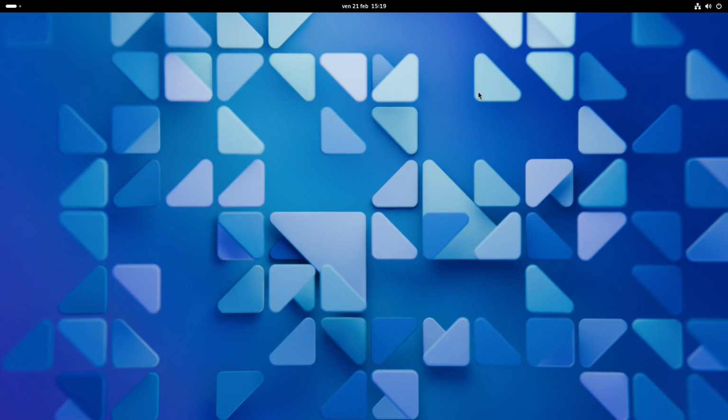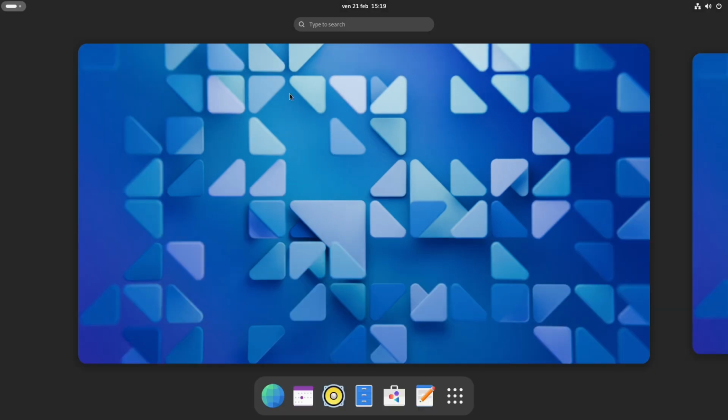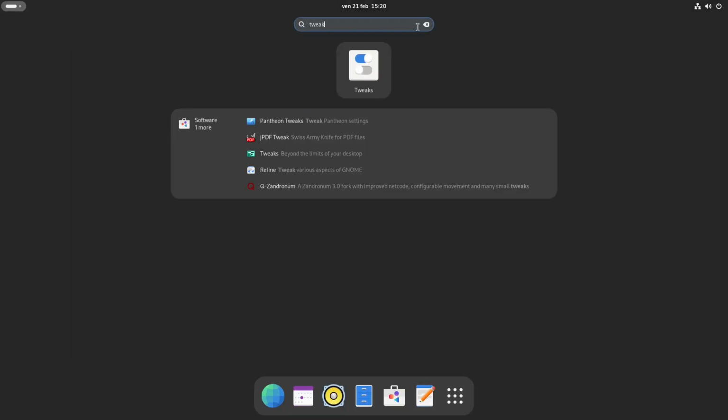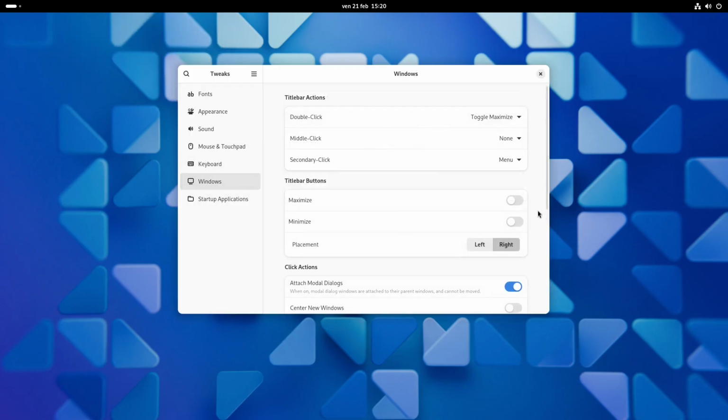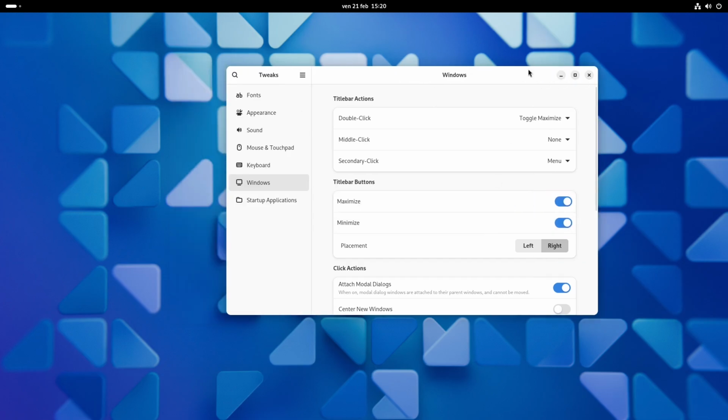To change it, you have to press your Windows key, or the meta key, they are the same thing. I'm used to calling it the Windows key because I'm used to Windows, but it's also called meta. And so you click that Windows key or that meta key that you have on your keyboard, and then you can type for tweaks. This is the GNOME Tweaks app, and here we can enable those other buttons. So maximize, we enable it, and minimize, we enable it.